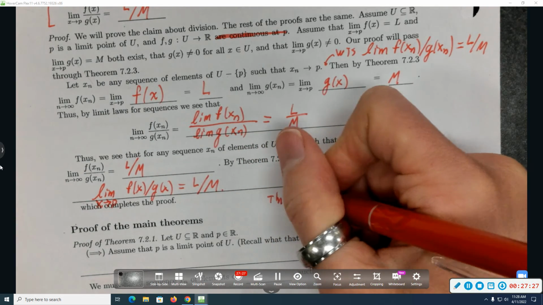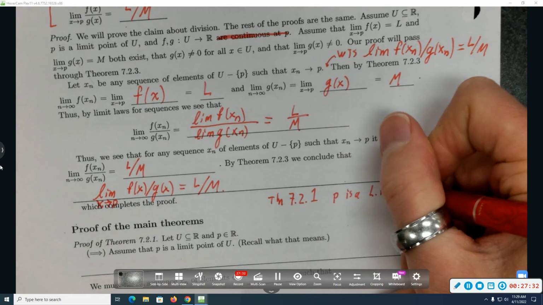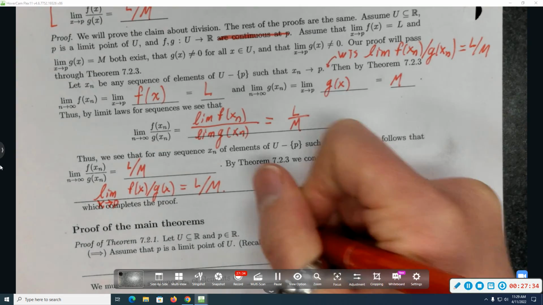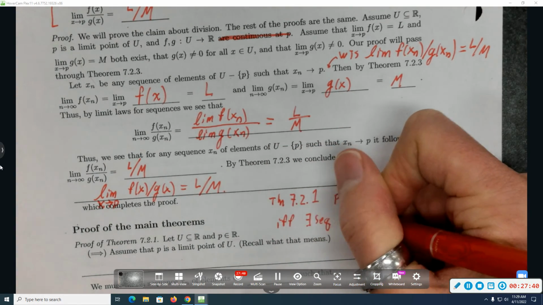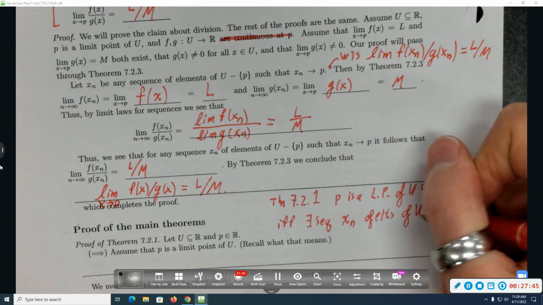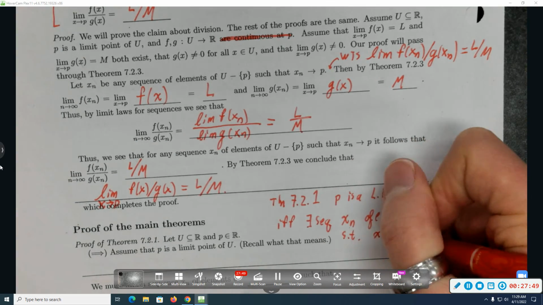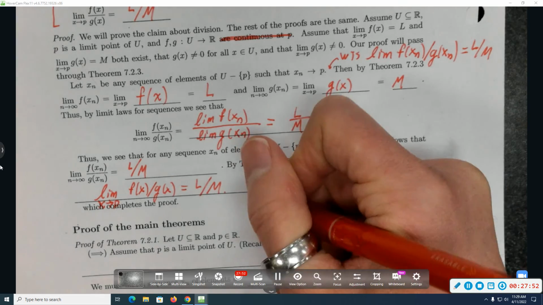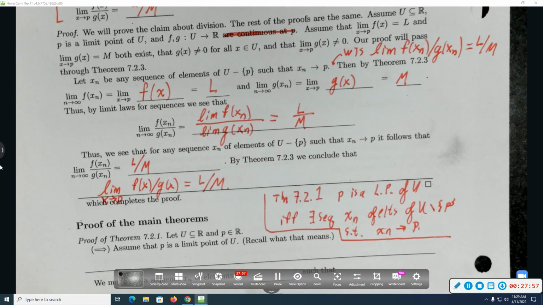Theorem 7.2.1 says P is a limit point of U if and only if there exists a sequence X sub n of elements of U different from P such that X sub n converges to P. So let's just analyze this statement and decide how the proof should go.